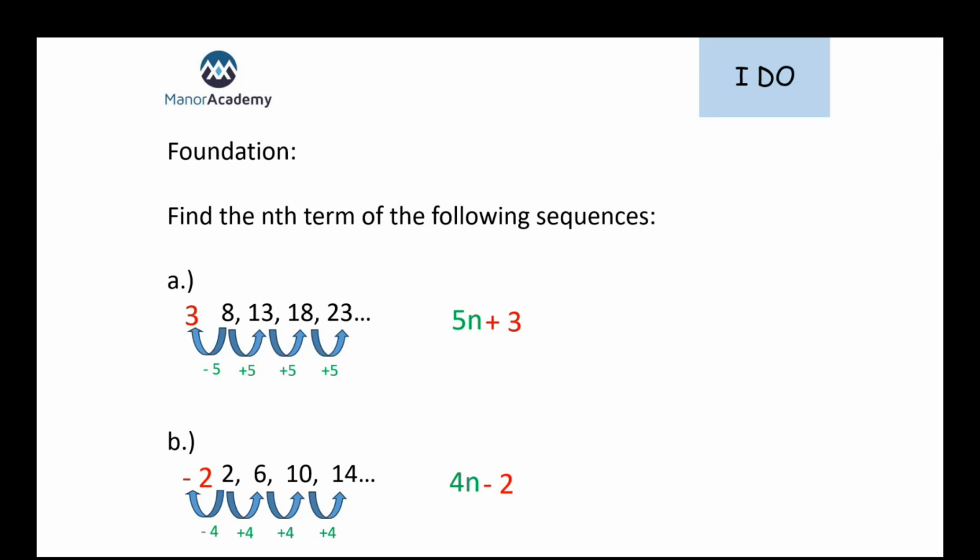So we can add that number onto the end. All right, so there are a couple of different ways to find that second number, but that would be worth 2 marks in your exam. You'd get 1 mark for your 5n and 1 mark for your plus 3.